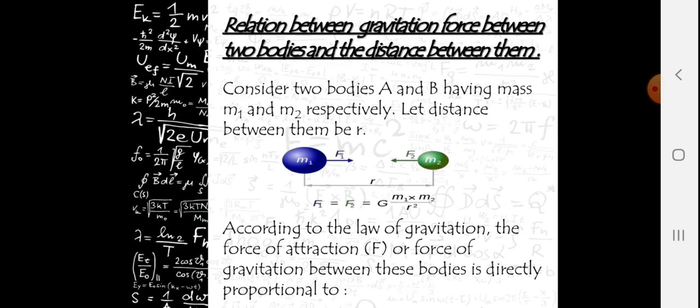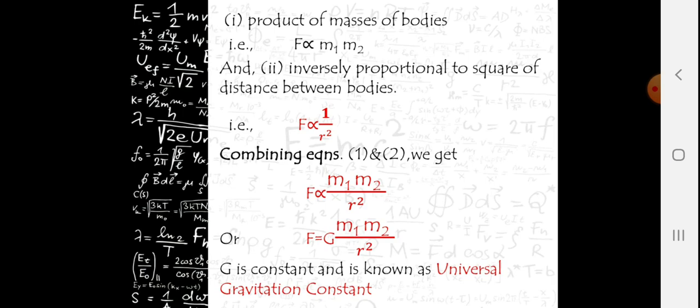So m1 and m2 are the masses of the two objects. So F1 is equal to F2 is equal to G m1 m2 upon r squared. According to the law of gravitation, the force of attraction F between these bodies is directly proportional to the product of the masses, that is F is proportional to m1 into m2, and inversely proportional to the square of the distance, that is F is proportional to 1 upon r squared.